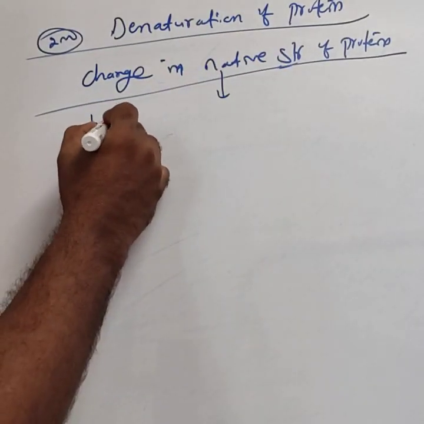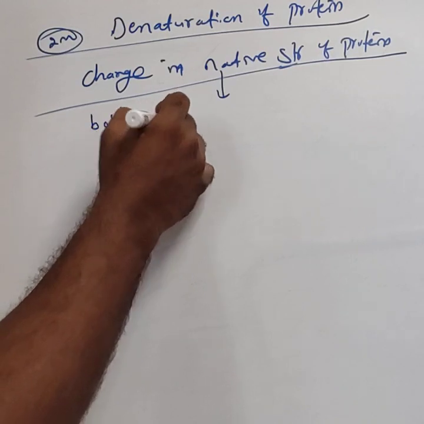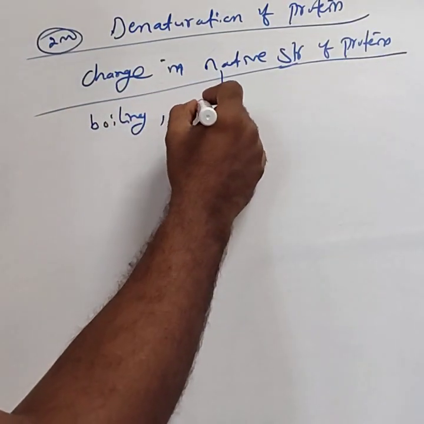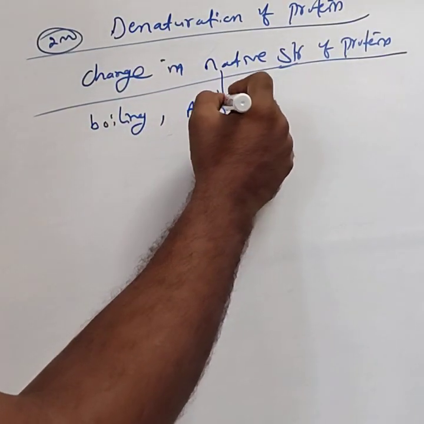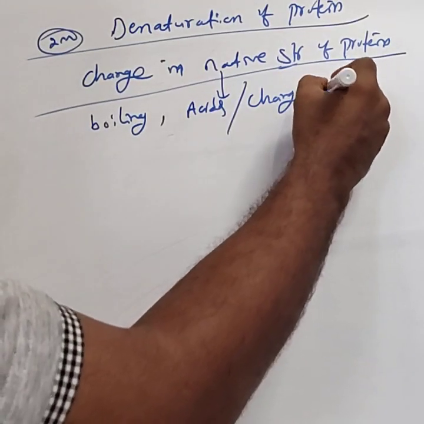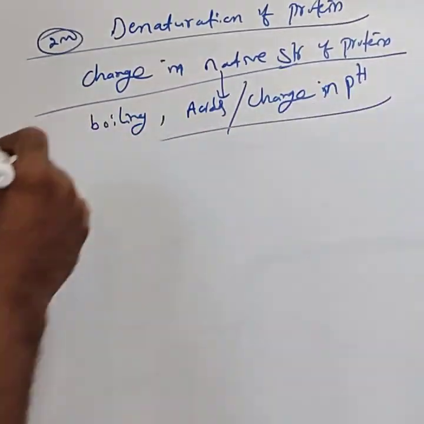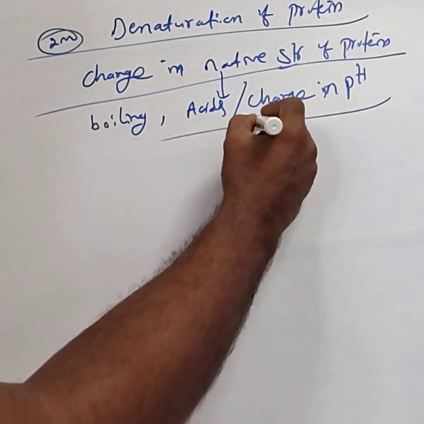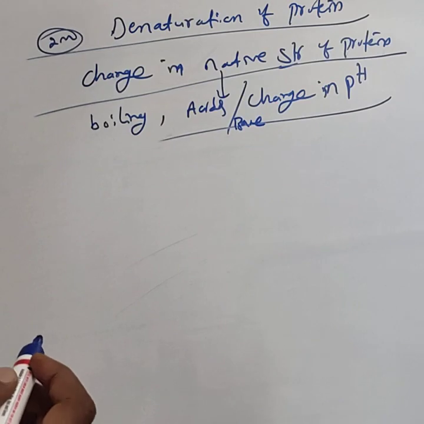Either by boiling, or by addition of acids or bases, which is considered a change in pH.